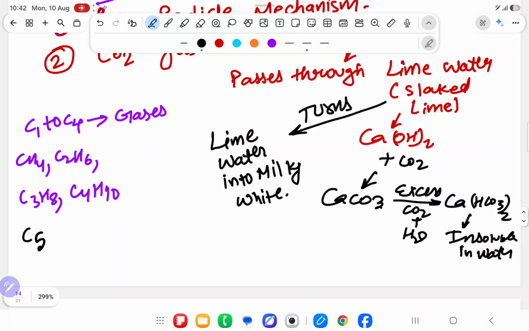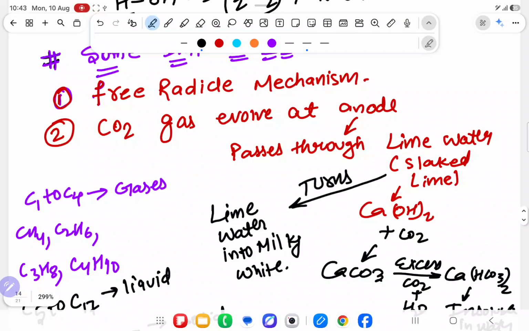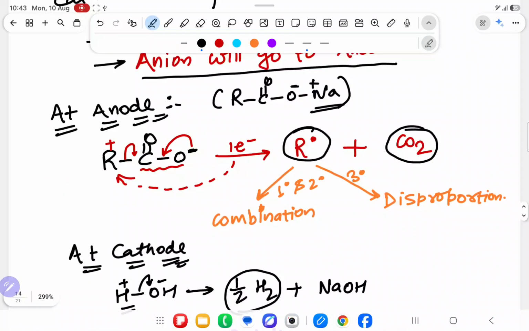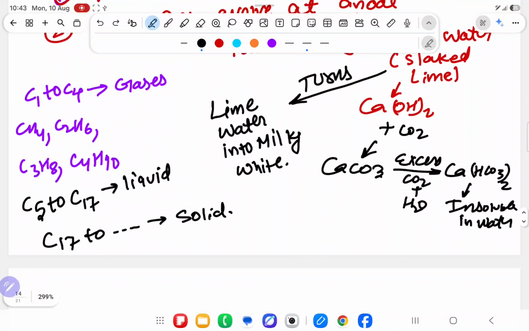But if you have 5 carbon to 17 carbon alkane, then it is liquid in nature. And from 17 carbon onwards, all are solid in nature. So carbon dioxide gas evolves at anode, and if this radical is one carbon, CH3 dot or C2H5 dot, we will do combination. Suppose over here CH3 dot combines, it will form C2H6 after combination, with two carbons, and this is also a gas. So there is a chance that another gas will also be produced over here. Carbon dioxide is coming, and if the carbon is 1 to 4,